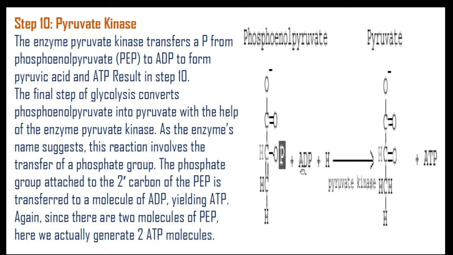ADP is nothing but adenosine diphosphate. Within that adenosine diphosphate, one single phosphate functional group is added here, and that ADP again gets converted into ATP, that is adenosine triphosphate. Since there are two molecules of PEP, they can generate two ATP molecules.